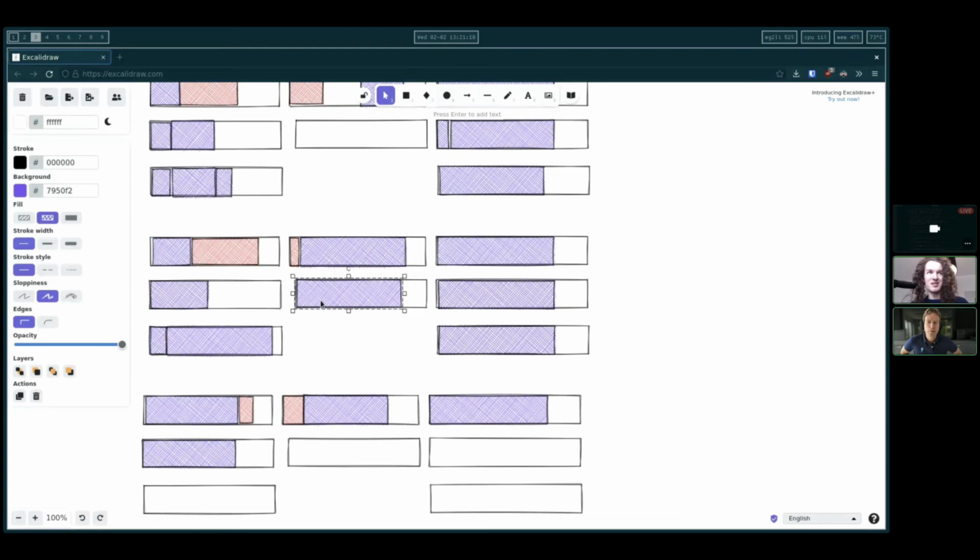But both of them could be less than half. Right, that's the only case we need to examine here. Because if one of them is already greater than half, we don't want to do any copies. We just want to merge this node and this node, essentially. Or if it's the other way around, and this one's greater than half and this one's less than half, then just merge these two.